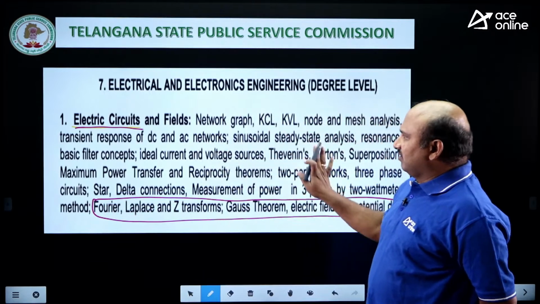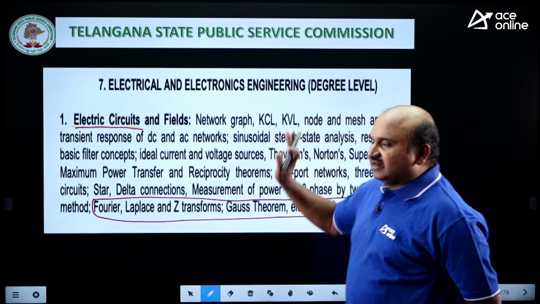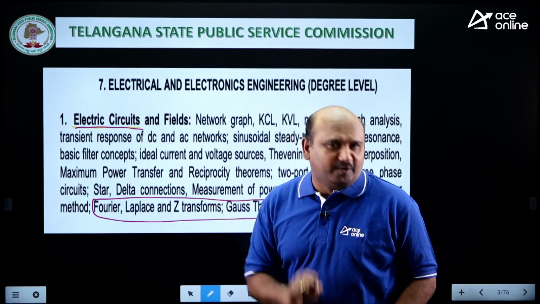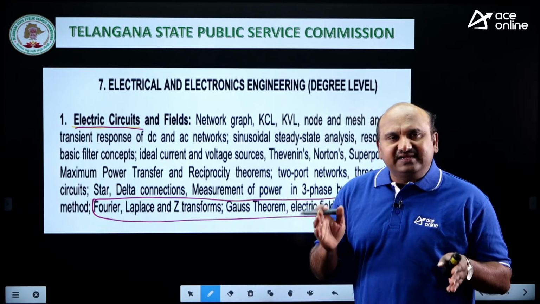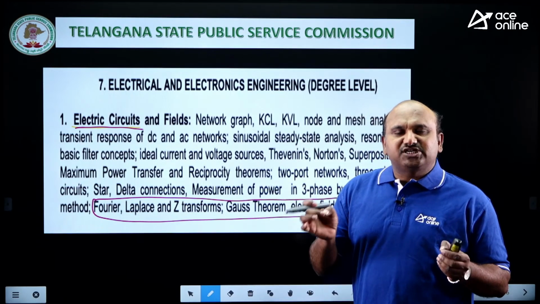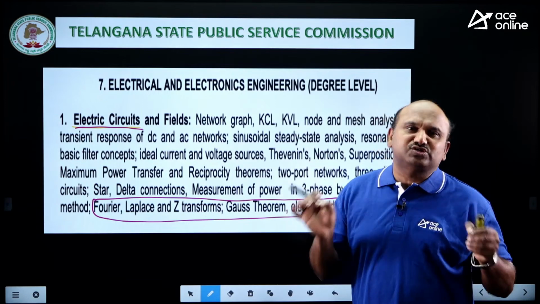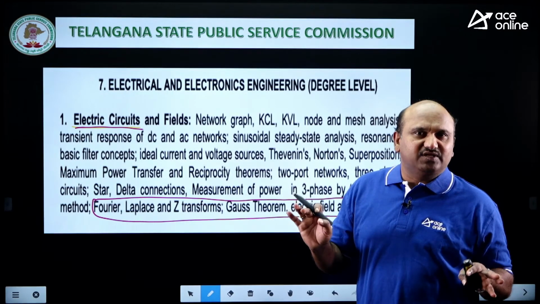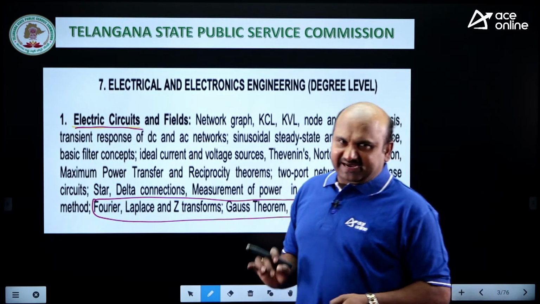The rest of it, I can divide the total syllabus under electrical circuits into 7 major topics. From this electrical circuits subject, a minimum of 15 questions will come, 15 to 16 questions. According to previous examinations, I can say that you may get 15 questions.